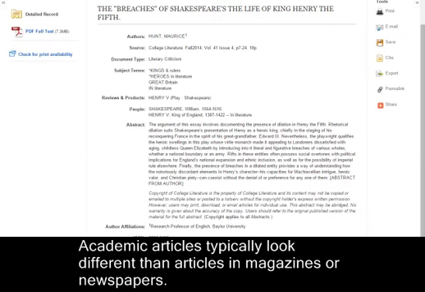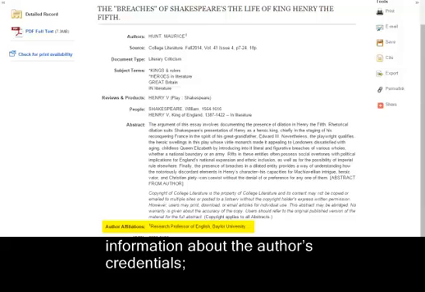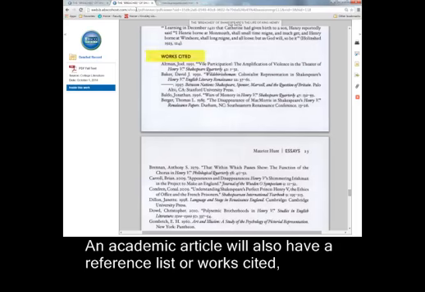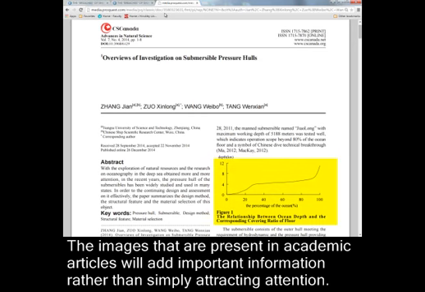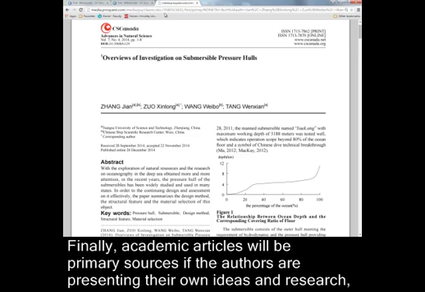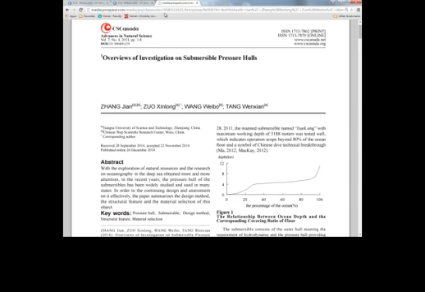Academic articles typically look different than articles in magazines or newspapers. An academic article will have a long descriptive title, information about the author's credentials, and an abstract or summary. An academic article will also have a reference list or works cited. And it will be mostly text with few images. The images that are present in academic articles will add important information rather than simply attracting attention. Finally, academic articles will be primary sources if the authors are presenting their own ideas in research, or secondary if the authors are commenting on someone else's ideas or research.